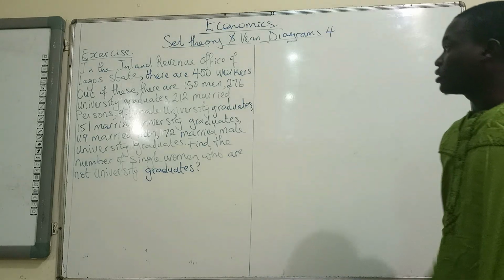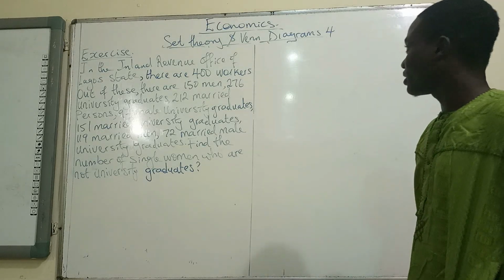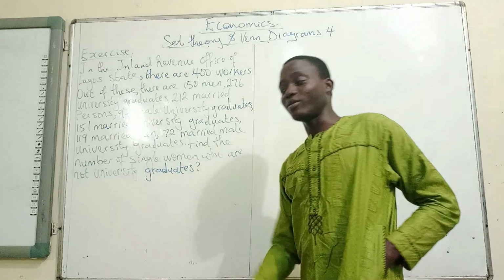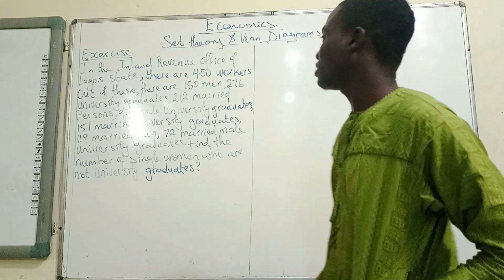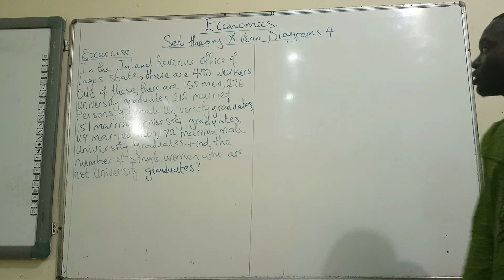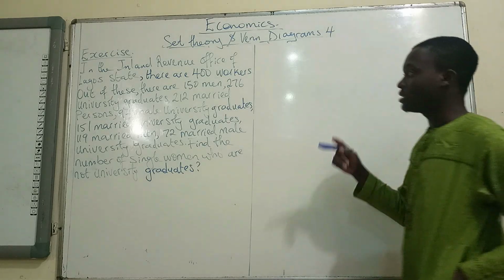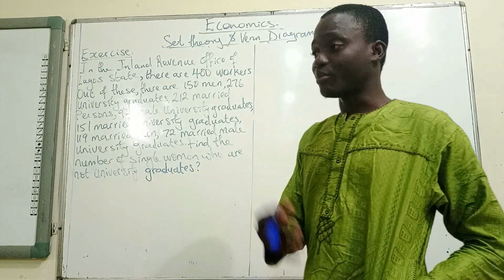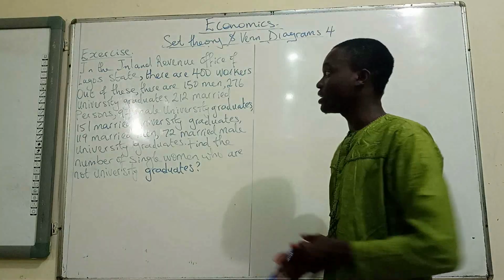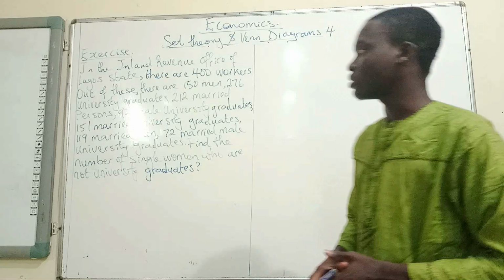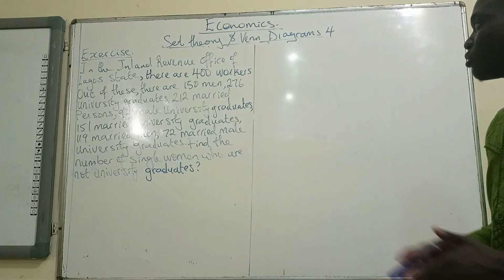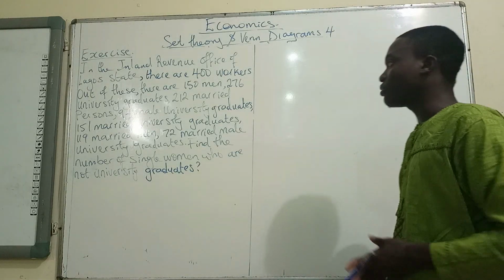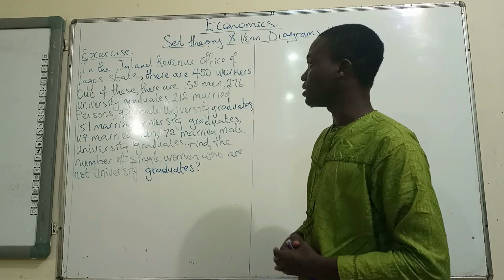So, today we'll be having our final class on set theory and Venn diagrams for now. In case there is any other class in the future, but at least for now, this should be our last class on set theory and Venn diagrams. So, that's why we have part 4. In the last class, we attempted a 3 Venn diagram question, and I promised that we're going to attempt another 3 Venn diagram question that will be looking at the Venn diagram question from a different perspective. So here we have the exercise, and let's get to it immediately.